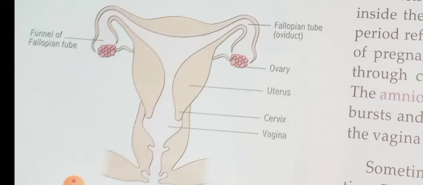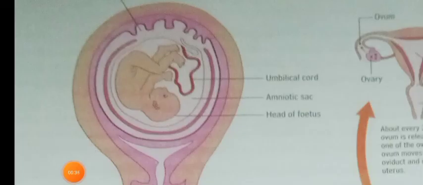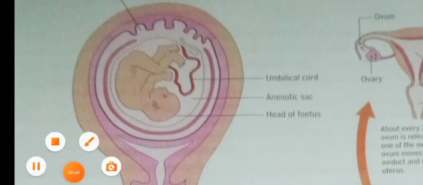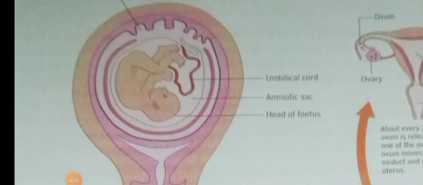Within the uterus, the baby is surrounded by the amniotic sac. The baby develops in the uterus, and it grows there until the 9th month. So inside the uterus, we have an amniotic sac which contains amniotic fluid. This fluid acts like a cushion.